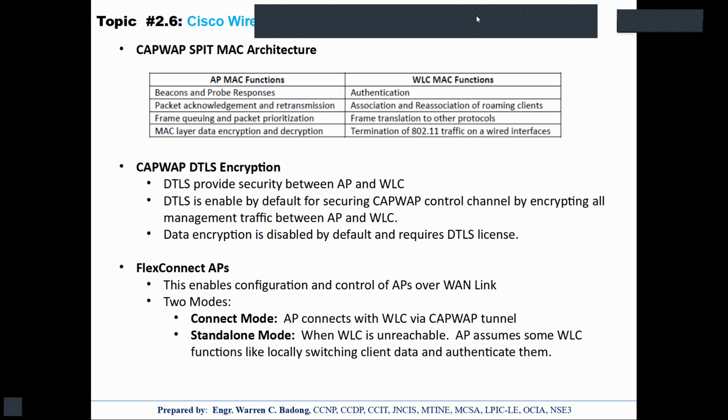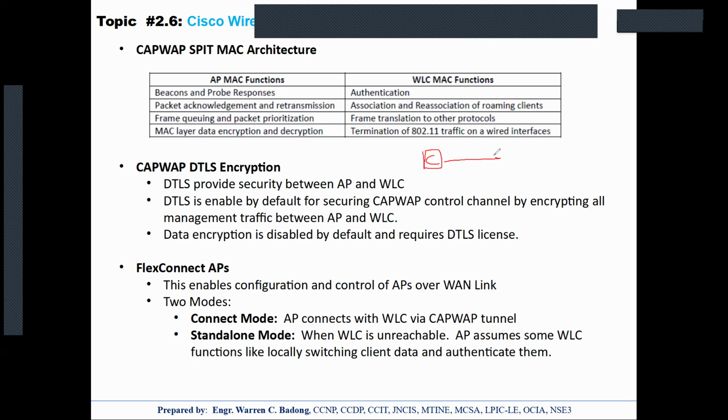Okay? So the traffic flow of data is from the client going to the AP, then AP to the WLC, and then WLC to the switch or to the router. So that is the flow of our data traffic.